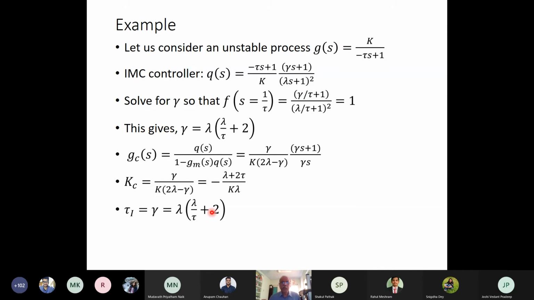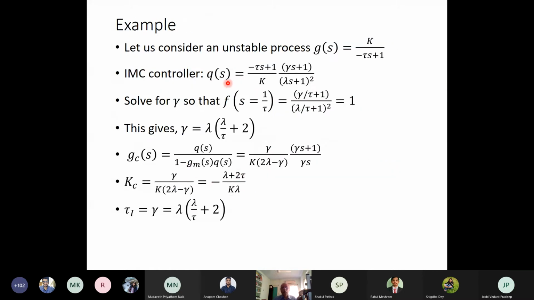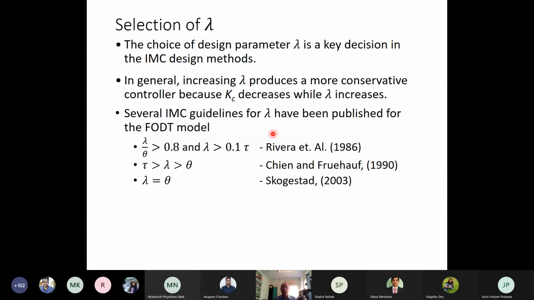based on the IMC PID architecture. Here, the PID that we are getting based on the IMC structure has only one tuning parameter, which is lambda. So how do we select lambda? This lambda is basically the design parameter, which is the key decision variable in the IMC design method.